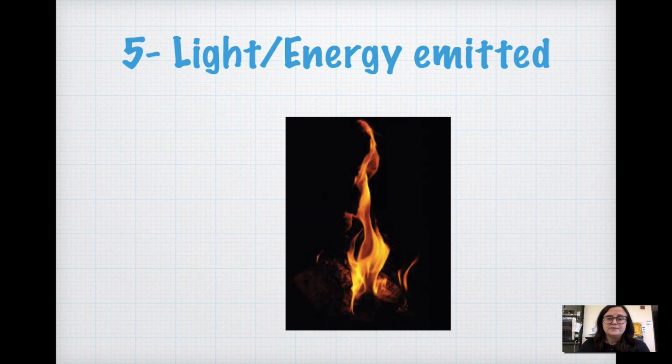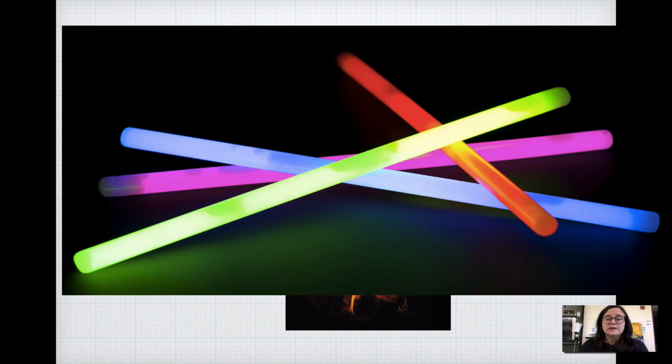Another sign that a chemical change has taken place is if light or other energy is emitted or absorbed. So a glow stick is a great example of this. If you've ever taken a glow stick, cracked it in half, 2 liquids will mix, and suddenly light is being emitted from that glow stick, that is a chemical change taking place.